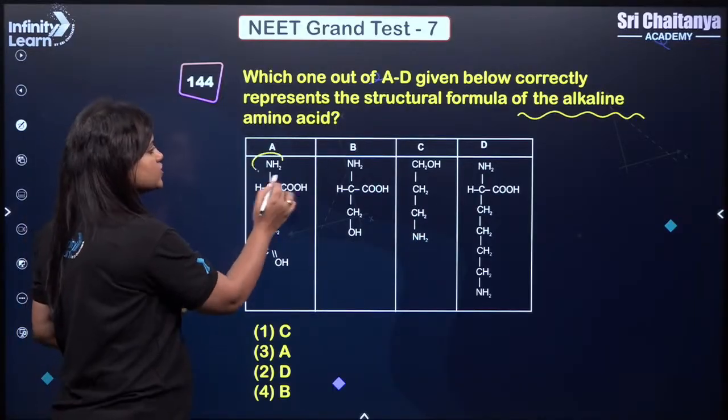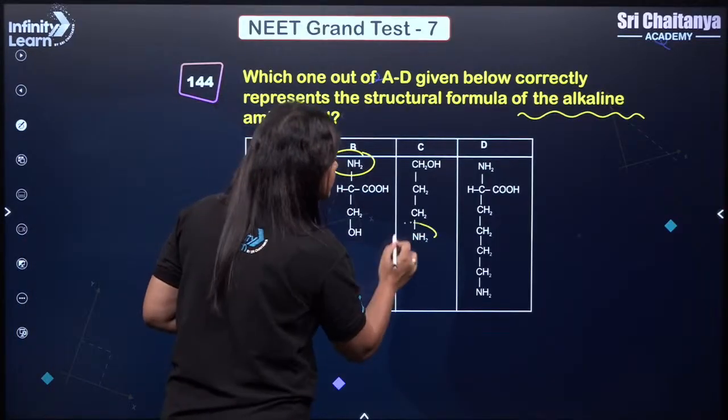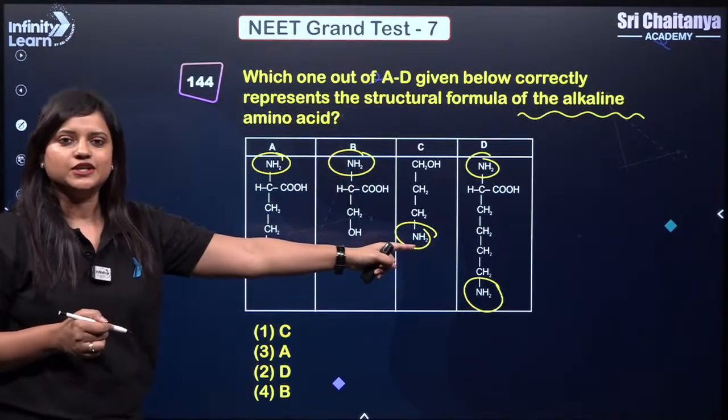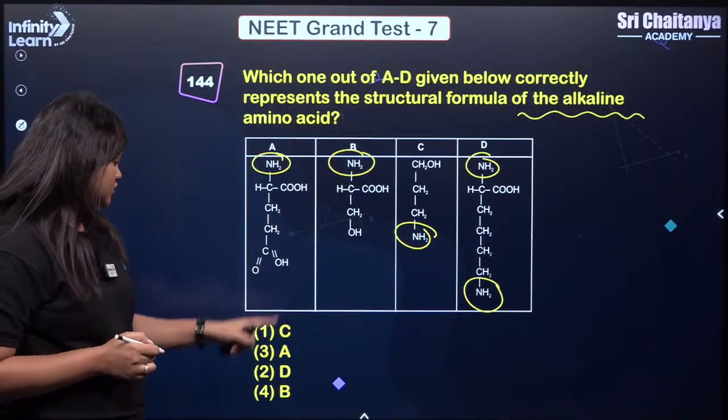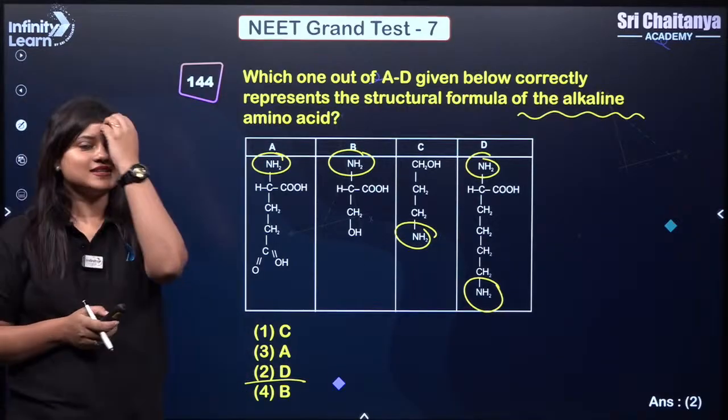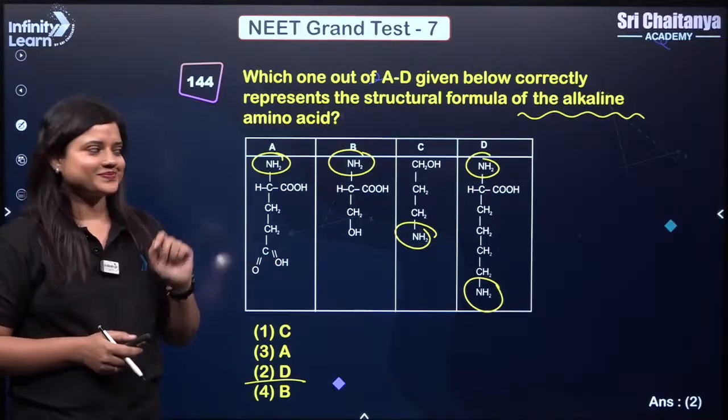So here we have just one, here we have one, here we have one, but here we have two. So this will be the alkaline amino acid. Okay, so the answer should be D, which is 2 here. Got it? So the correct answer is D or 2.